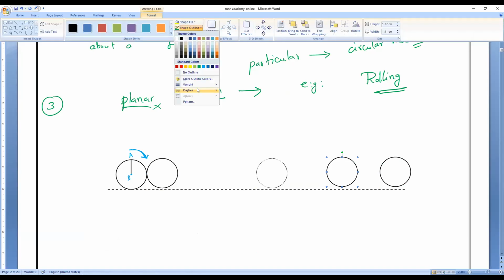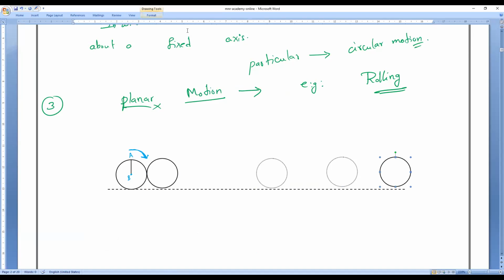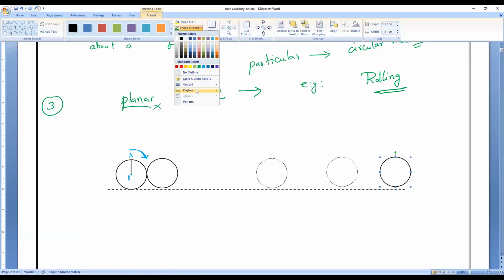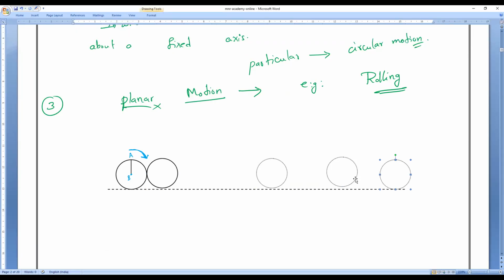Now check it carefully, everybody. These are the positions I'm drawing. After rolling a certain distance, do you think this A will again come to the same point? Will you all agree with me? The A point always comes to the same position. Am I right? Yes or no?